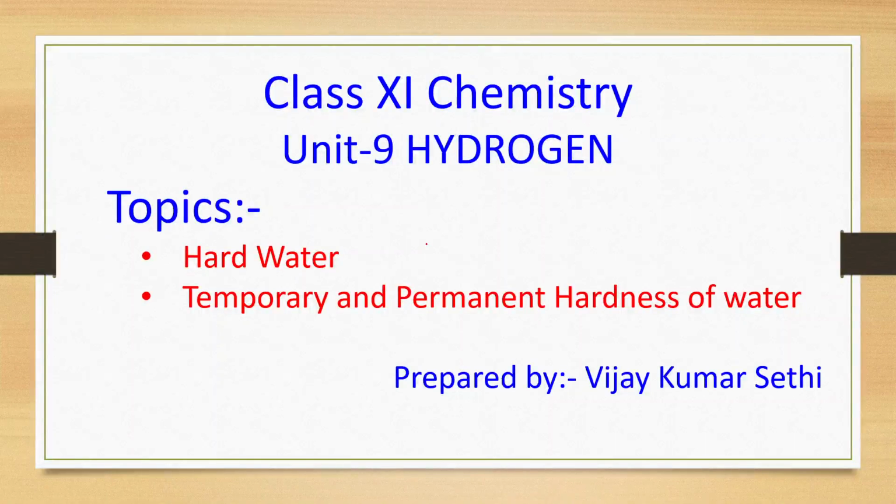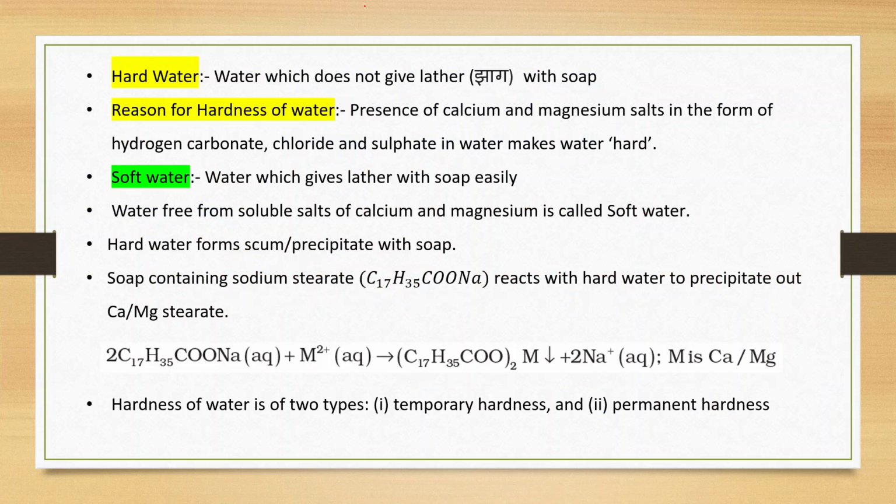Class 11th Chemistry. We were discussing Unit 9 Hydrogen, and in this video we will discuss hard water, temporary and permanent hardness of water. Hard water: water which does not give lather with soap is known as hard water. Reason for hardness of water: the presence of calcium and magnesium salts in the form of hydrogen carbonate, chloride, and sulfate in water makes water hard.